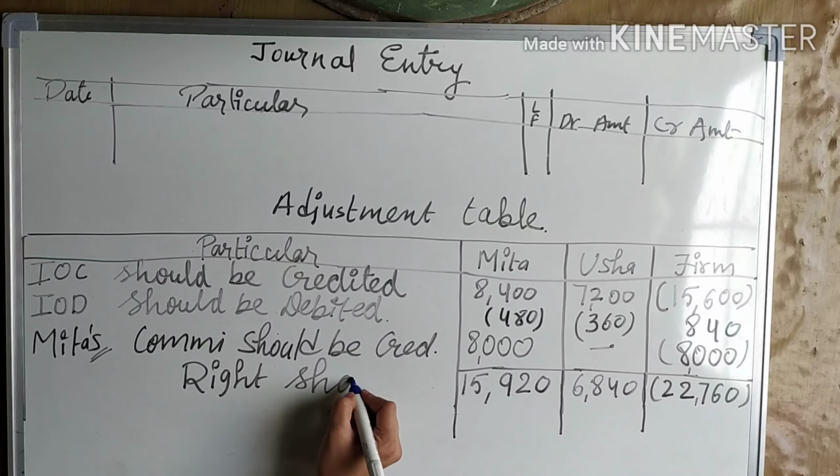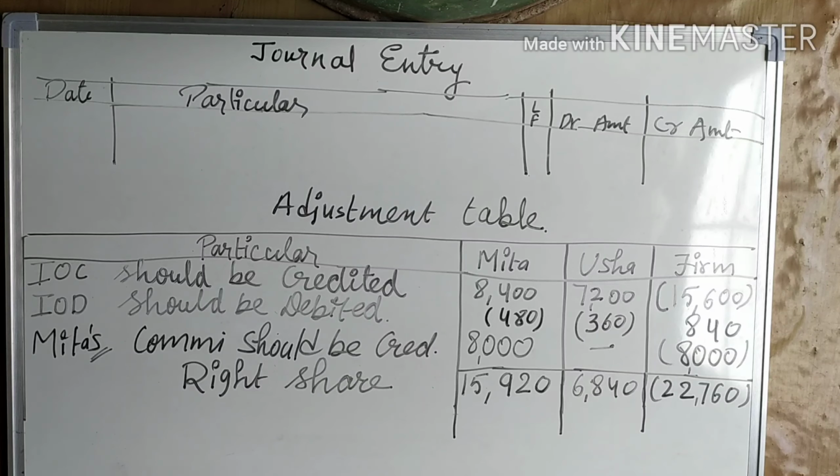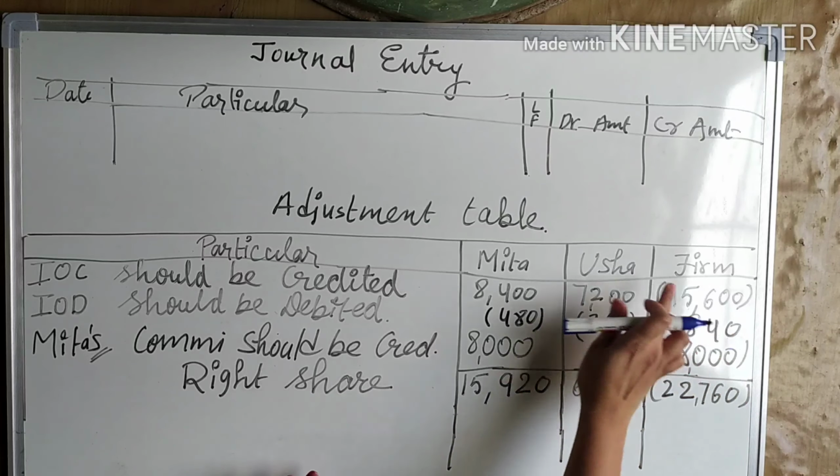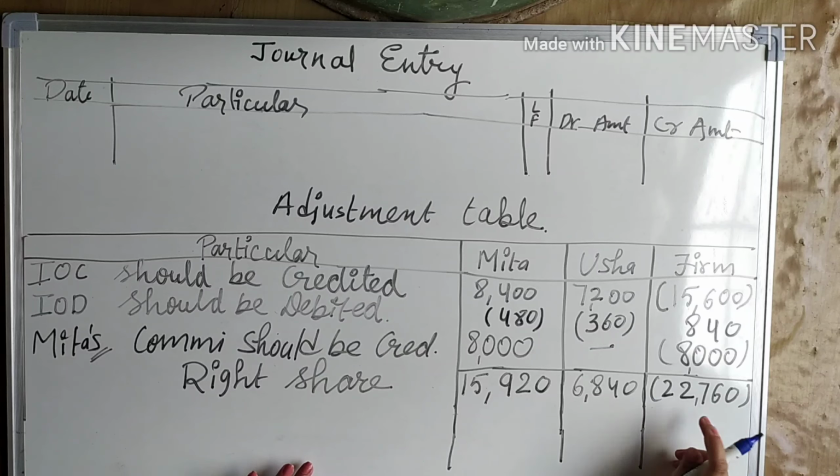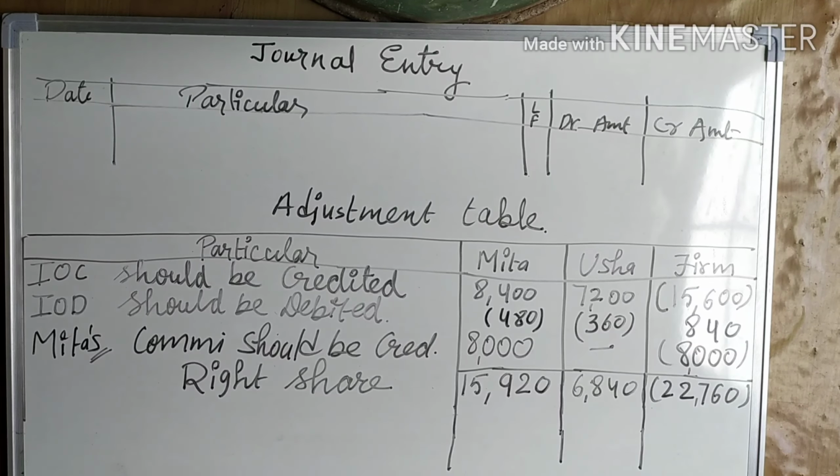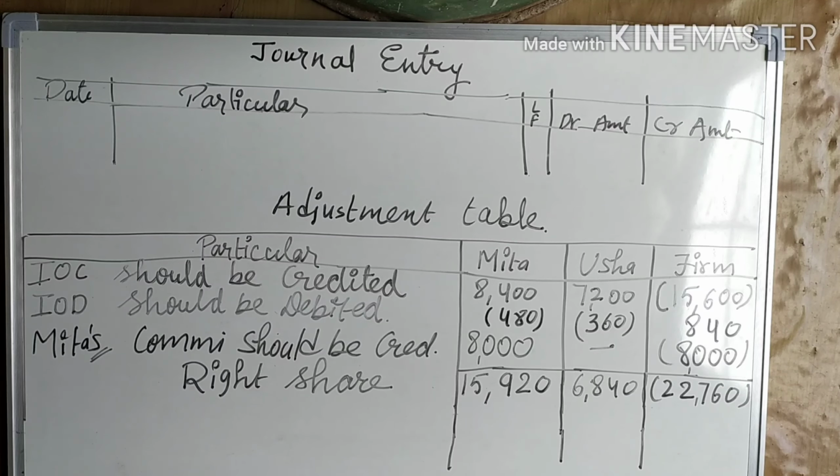This was the correct share, which we forgot to do. So now we need to correct it. That is why I am writing here right share. And when the firm omitted all these things, the profit of the partners increased by 22,760, which is the wrong share.